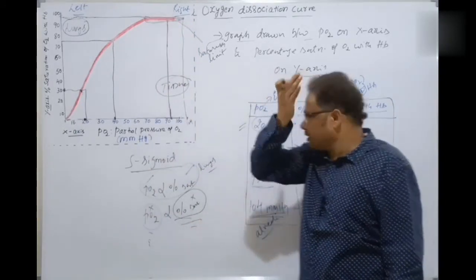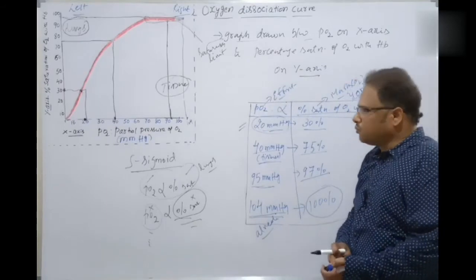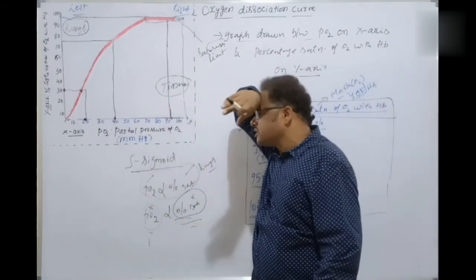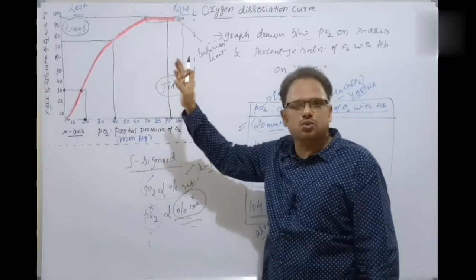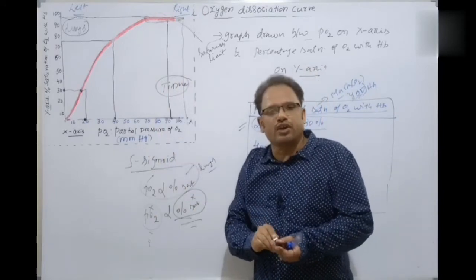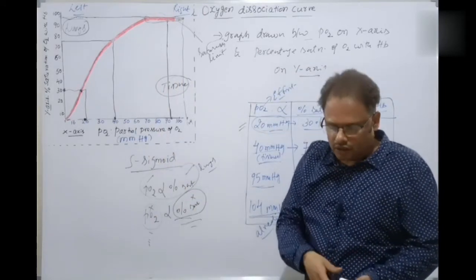That's the thing here. Okay, students, all of you. So, now let's discuss what the factors are which favor the association and what the factors are which favor the dissociation of oxygen with hemoglobin. Okay, students.